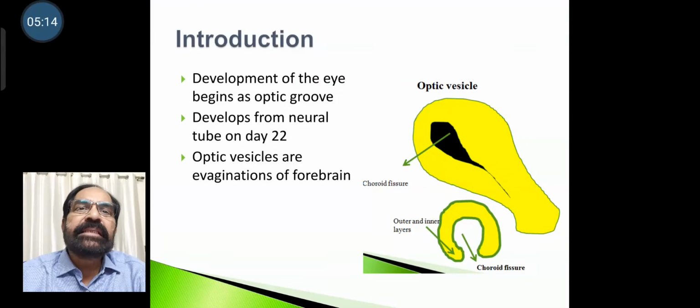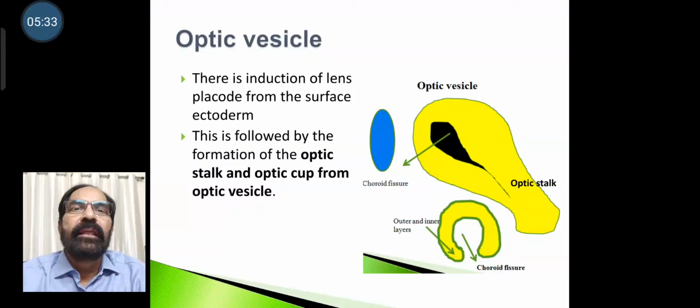Development of the eye begins as the optic groove. So it develops from the neural tube on day 22. Optic vesicles are evaginations of the forebrain. There is induction of the lens placode from the surface ectoderm that forms the lens. This is followed by formation of the optic stalk and optic cup from the optic vesicle.